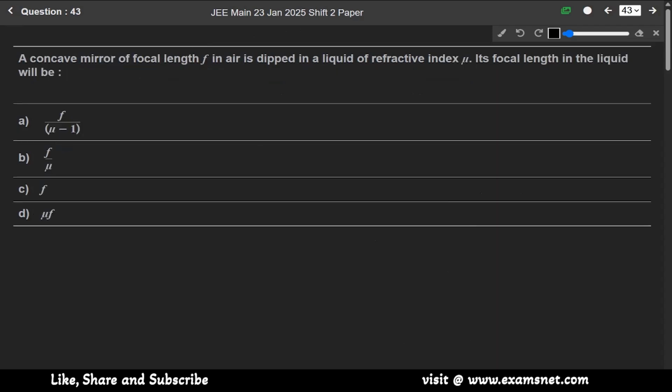Now question 43. A concave mirror of focal length f in air is dipped in a liquid of refractive index mu. What is its focal length in the liquid? We know that a concave mirror is not dependent on the refractive index. Whether we dip it in a liquid or not, the concave mirror does not depend on refractive index mu. So the focal length will remain the same as in the initial condition, meaning it will remain f only.